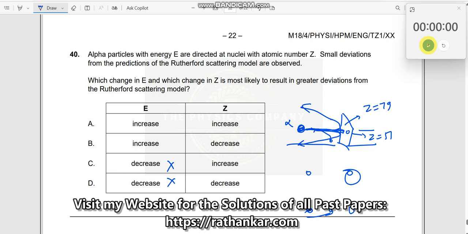But if the value of Z is much higher, if this becomes a much larger nucleus, then what can happen? The alpha particle can come here, and it can get deviated like this. Interaction levels are much less. So as a result of it, the answer is B over here. Energy should increase and the value of Z should also decrease, so that the interactions between the alpha particle and the nucleus of the target metal that you are considering will increase.